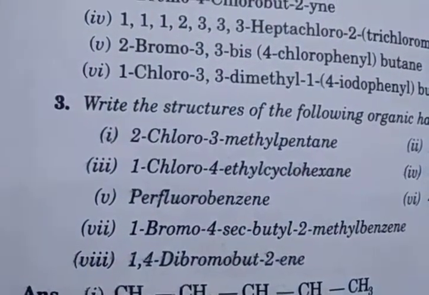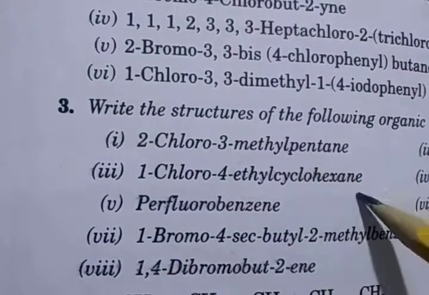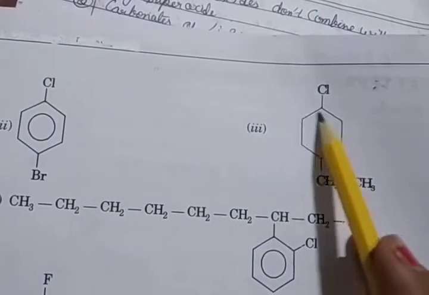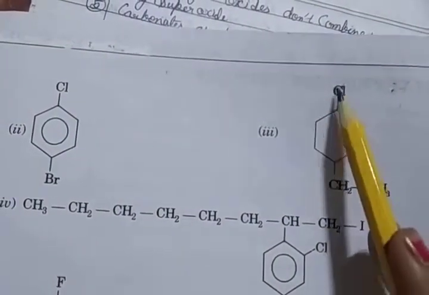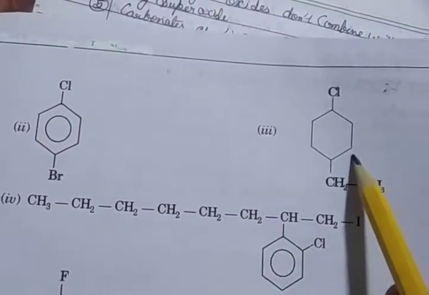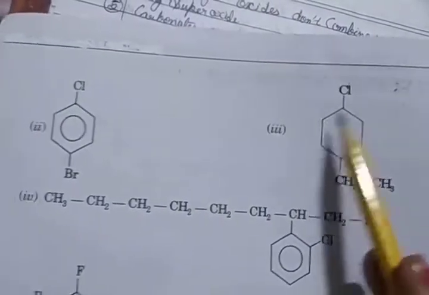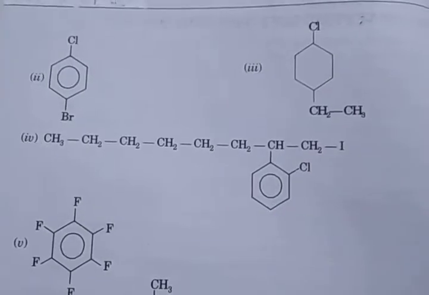Then third is 1 chloro 4 ethyl cyclohexane. So here you see 1 cyclohexane, it means this way 1 chloro, and then first, second, third, and fourth position ethyl. So 1 chloro 4 ethyl cyclohexane. Then fourth number,